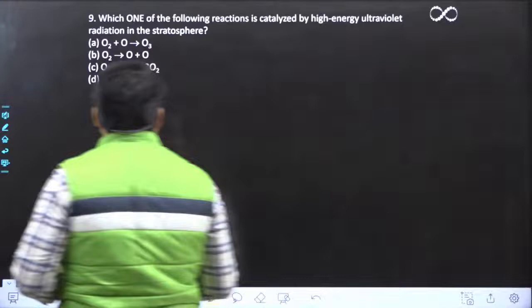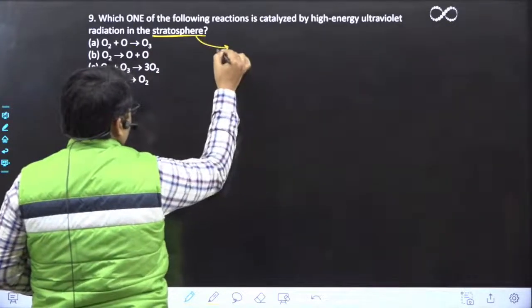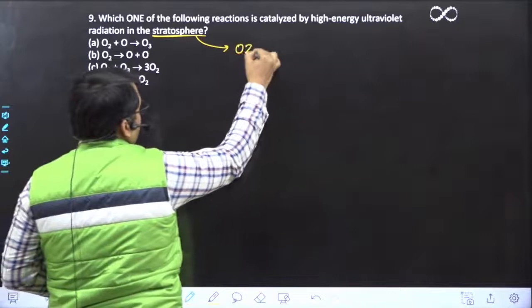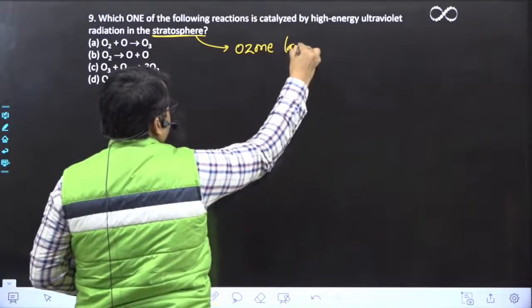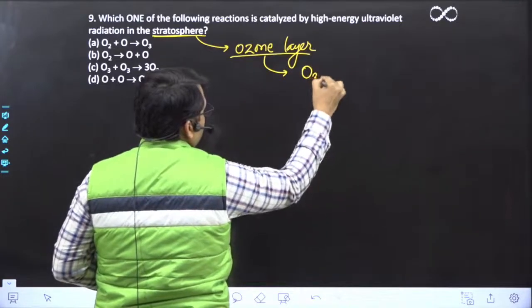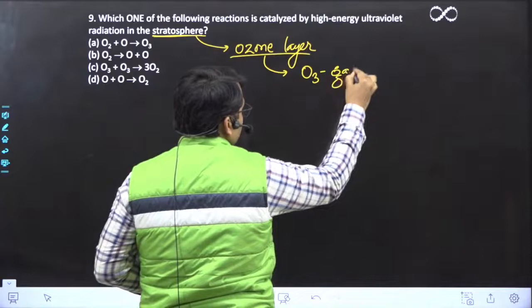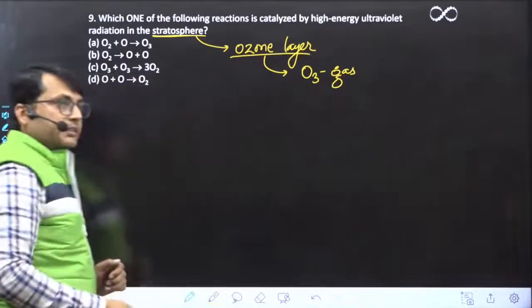Dekho, if we are talking about the stratosphere, the upper stratosphere has the ozone layer. Why? Because it has a high concentration of O3 gas, ozone gas. Correct?